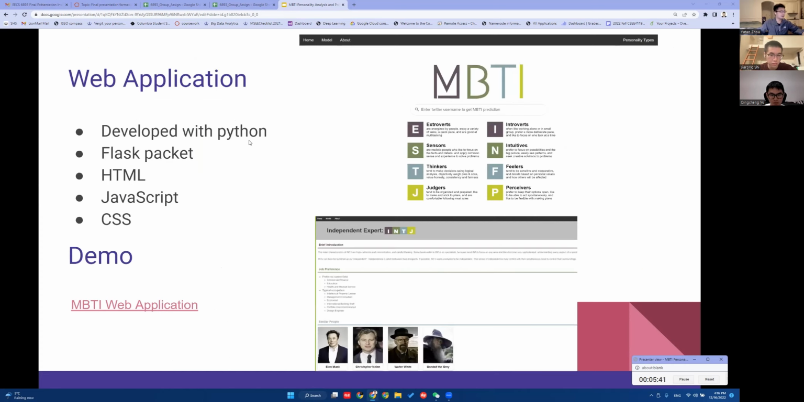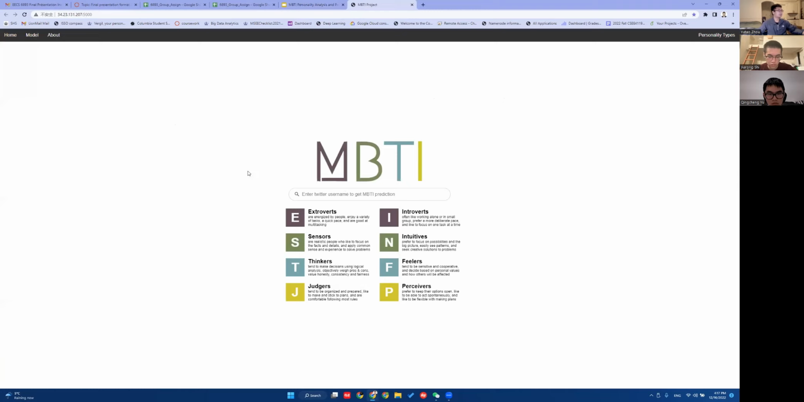Now let me talk about our web application. We developed our web application using Python, and we use a Python package called Flask that takes care of the deployment of the application. And we write our web application content using HTML, JavaScript, and CSS files. Here is a little demo of our application. When users come to our web application, this is the first landing page they will see, and they can enter their username. I'll use my Twitter username as an example.